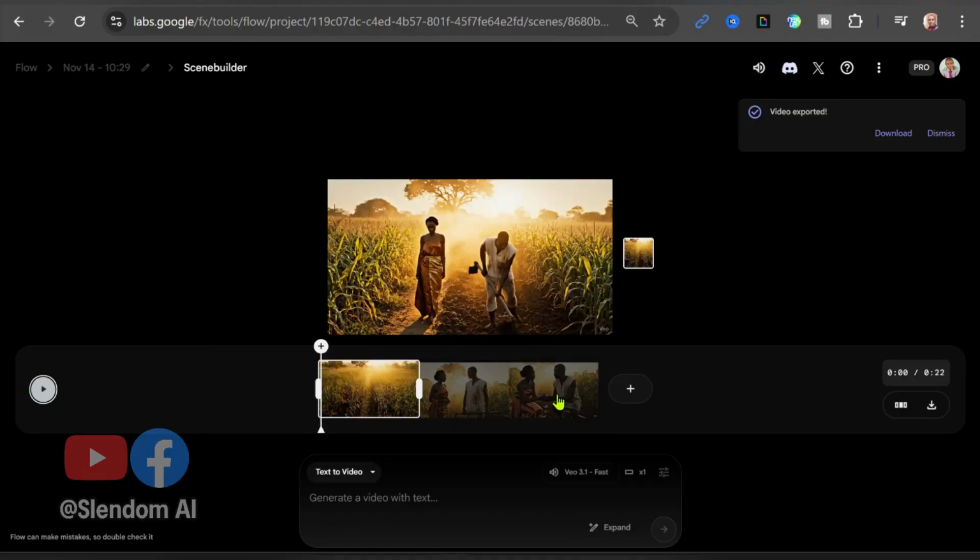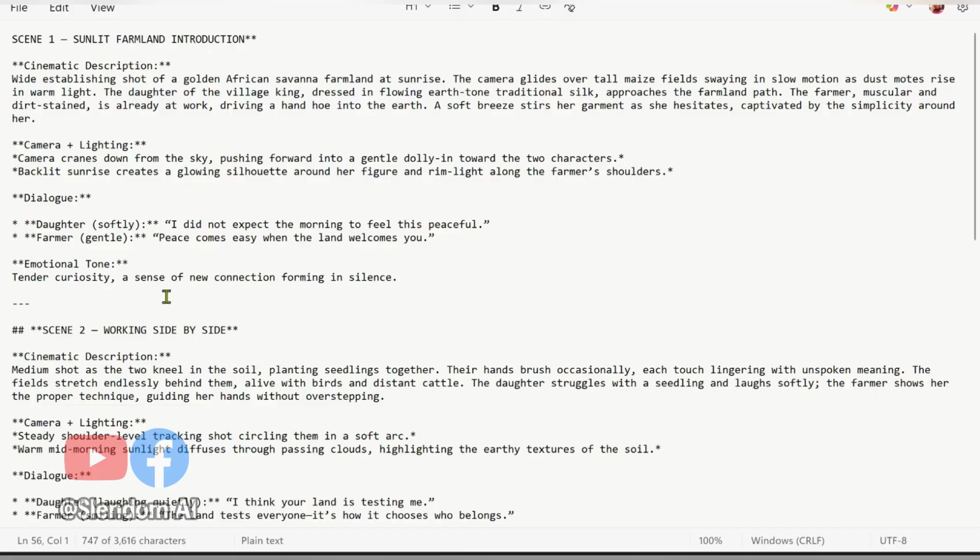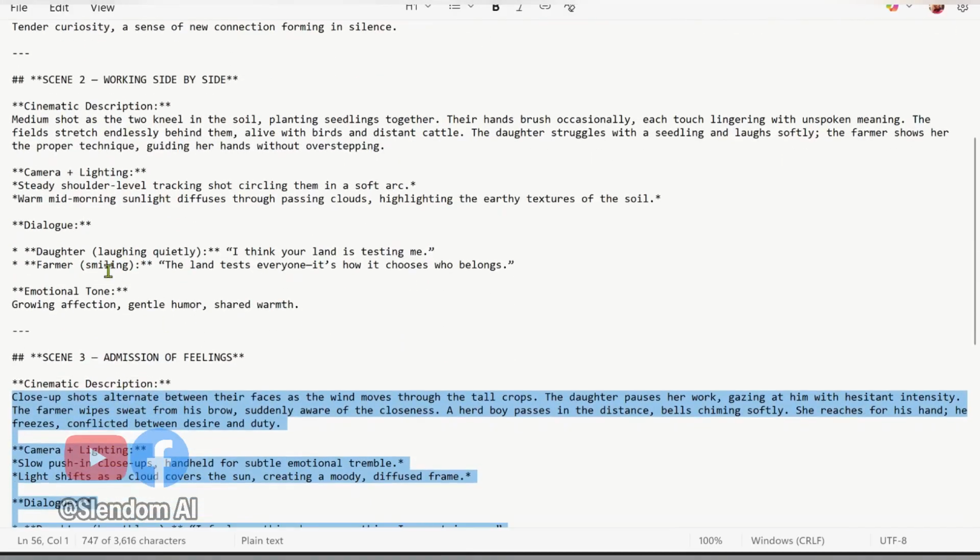Okay, so that's beautiful. I don't know where that bell is coming from. But one beautiful thing about this is that if you create a scene and you don't like it, you can go ahead and recreate the scene, either by creating it again with the same prompt or by adjusting your prompt. Like in scene 2, the daughter did not say, "I think your land is testing me."